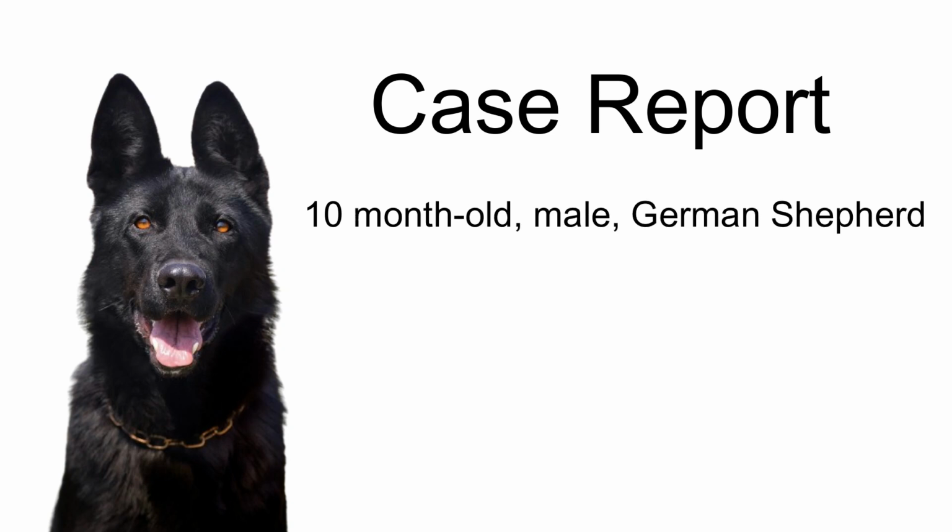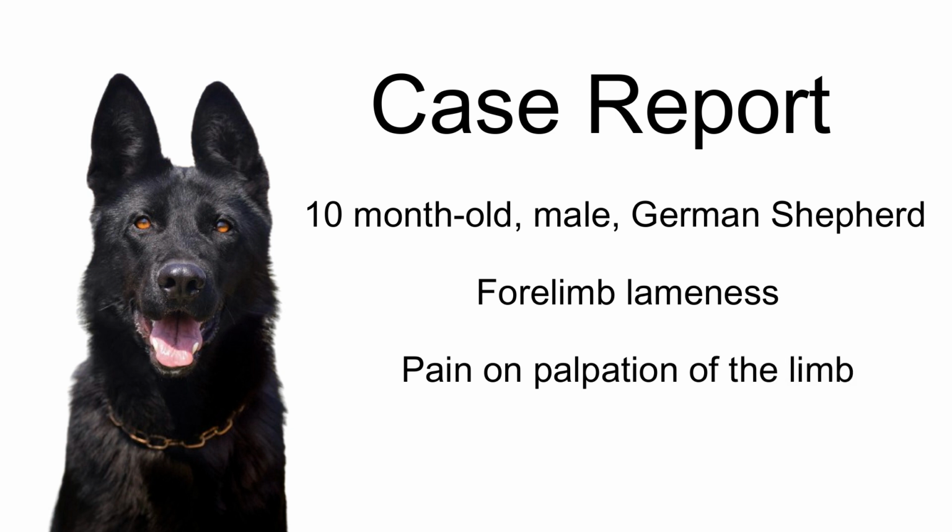A 10-month-old, male German Shepherd dog with a history of non-weight-bearing lameness of 1 week duration in the right forelimb was referred to the veterinary hospital for evaluation. On physical examination, pain response was elicited on palpation of the right humerus.